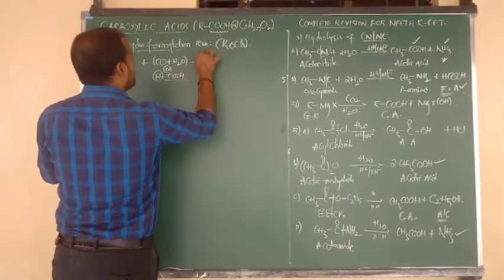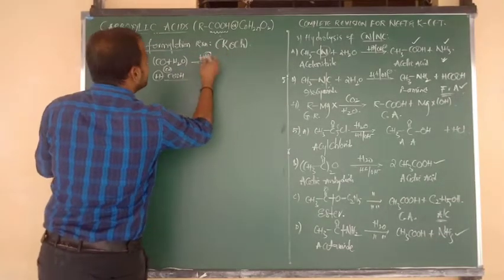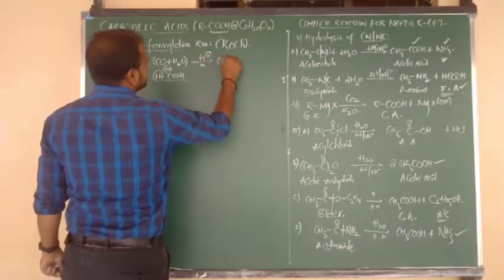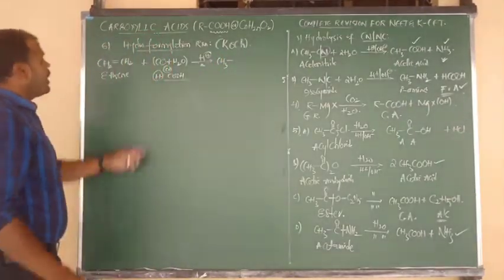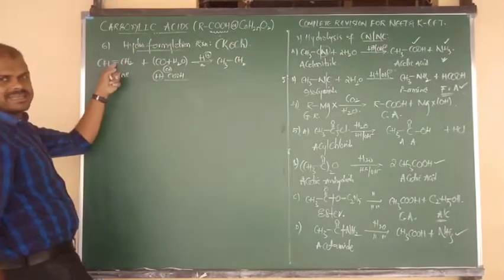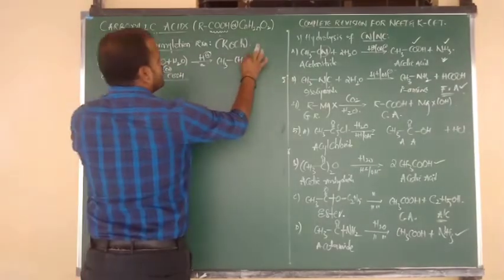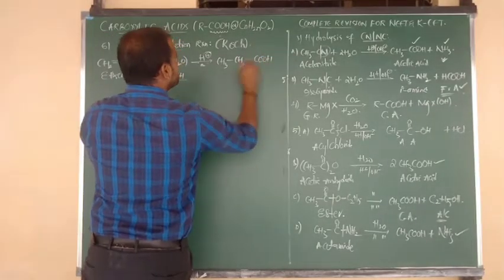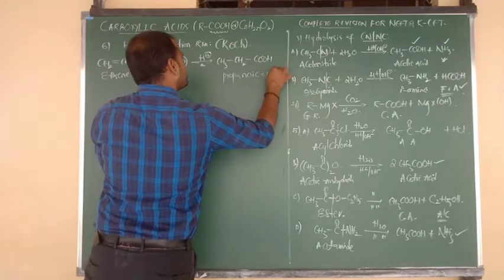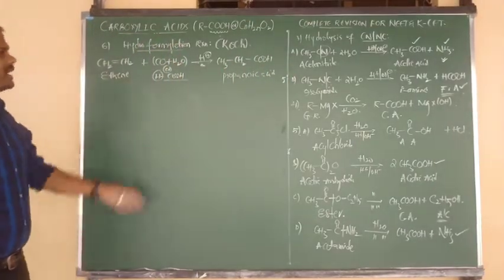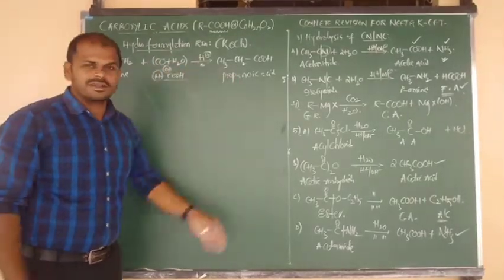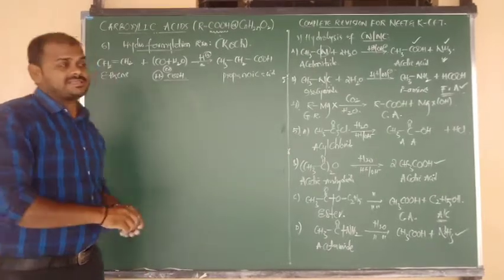Simply, in acidic medium, we do this reaction using a little bit of temperature. H is given to the first carbon, that means CH2 becomes CH3. The other carbon's double bond becomes a single bond, CH2 I write as it is, and it is attacked by the functional group COOH. So your IUPAC name is propanoic acid. Alkenes upon reaction with a mixture of carbon monoxide and water form the product propanoic acid.